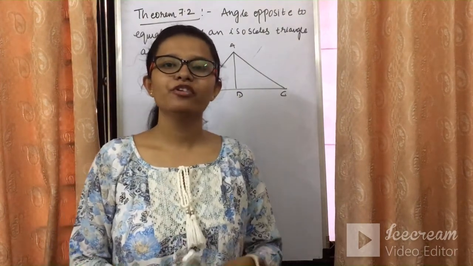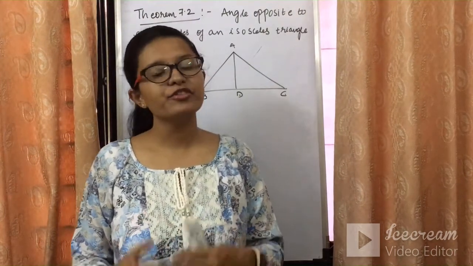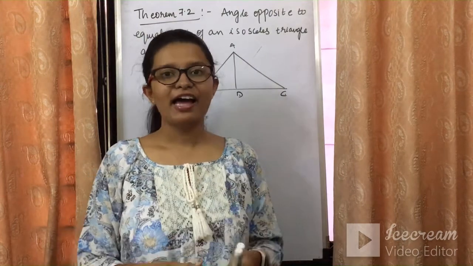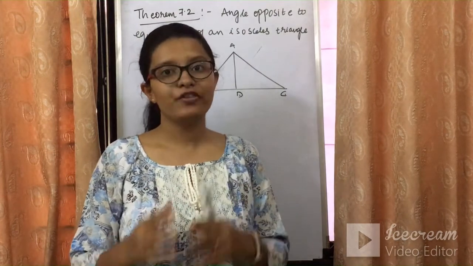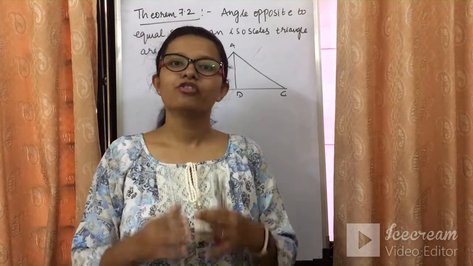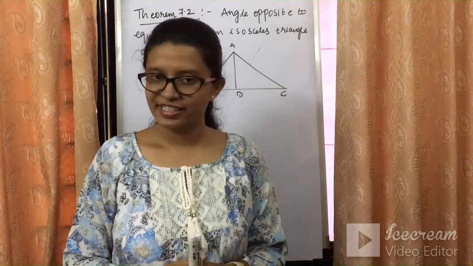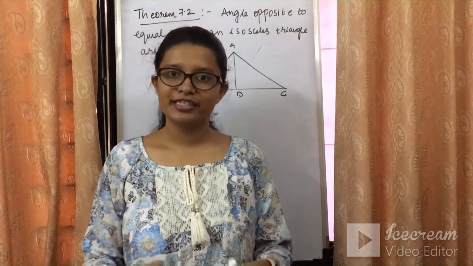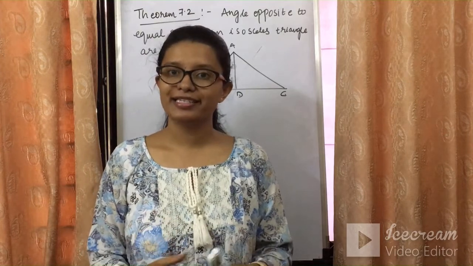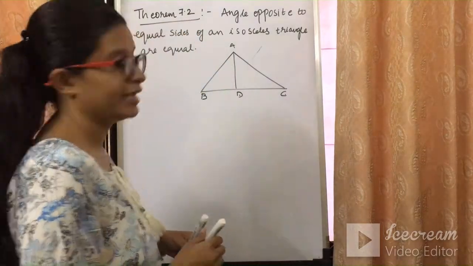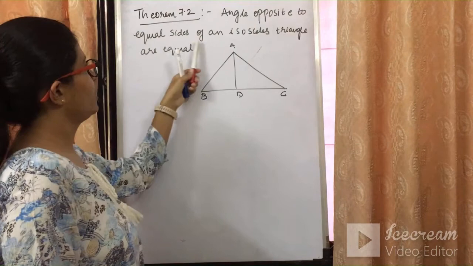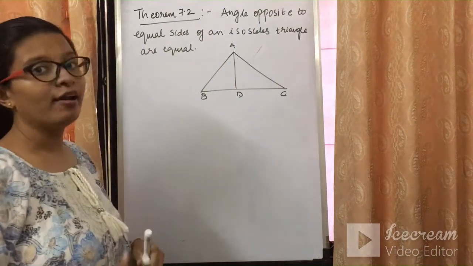In today's video, we will be seeing the different theorems which we have in triangles, and I hope what we have covered in triangles up till now must be clear from the last two videos. So let's start with theorem number 7.2 of the NCERT textbook. Let's see what the theorem states here: angles opposite to equal sides of an isosceles triangle are equal.